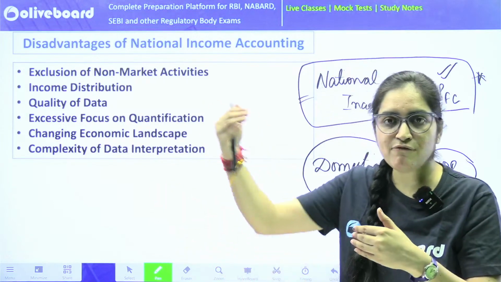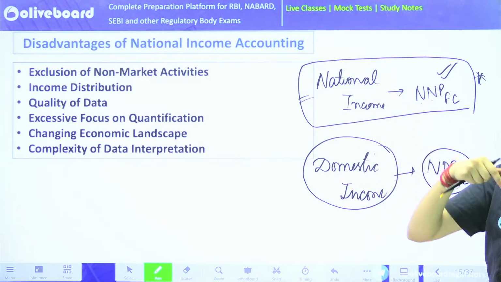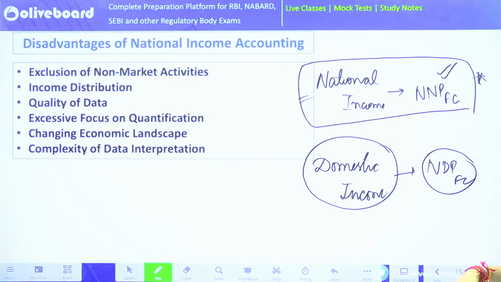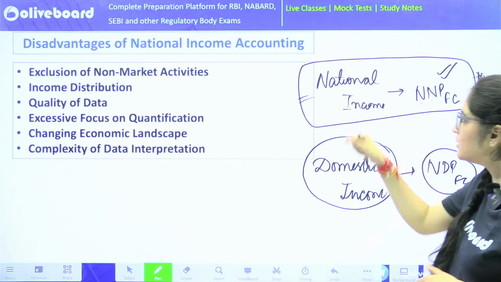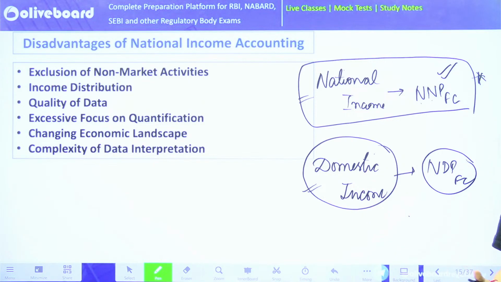If any Indian is working in a foreign country, whatever he or she might be earning, he'll be sending back to his own family, his own country. That's what the foreigners living in India will also do. Why do you think that when we are calculating national income, we are so much concerned about the domestic income as well? When we say GDP,